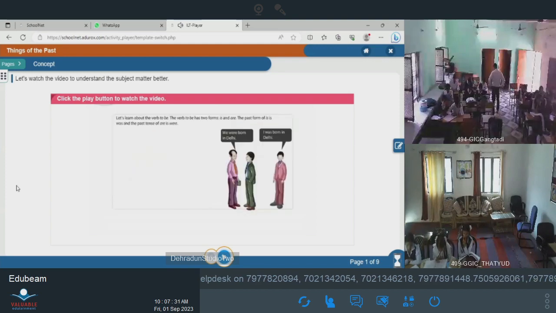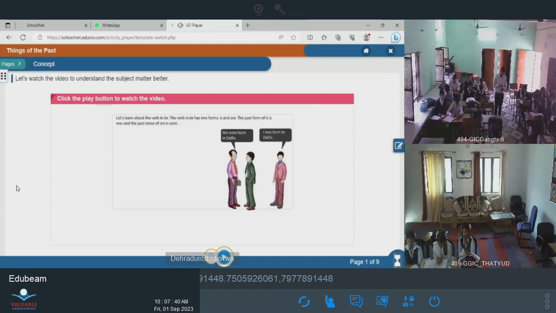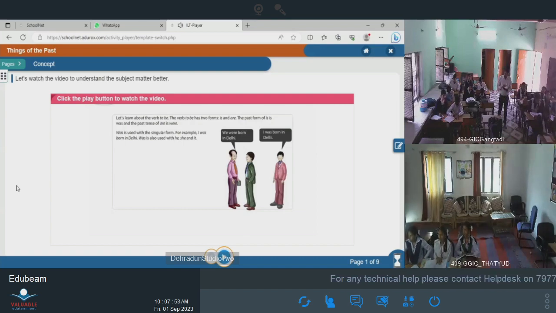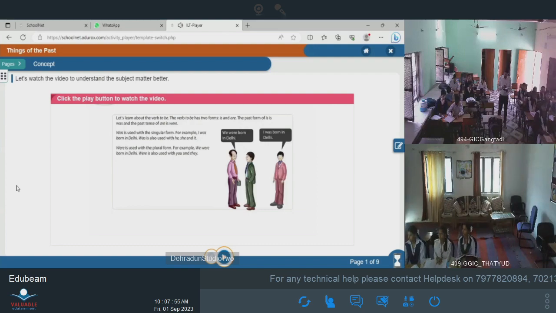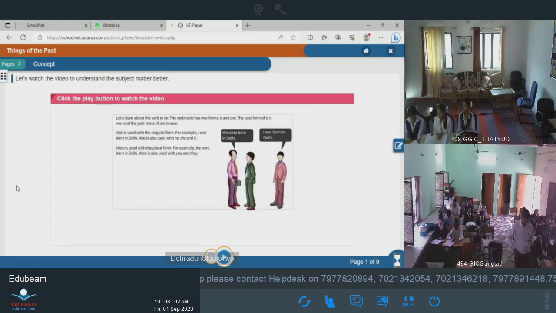Let's learn about the verb to be. The verb to be has two forms, is and are. The past form of is, was, and the past tense of are is were. Was is used with the singular form. For example, I was born in Delhi. Was is also used with he, she, and it. Were is used with the plural form. For example, we were born in Delhi. Were is also used with you and they.